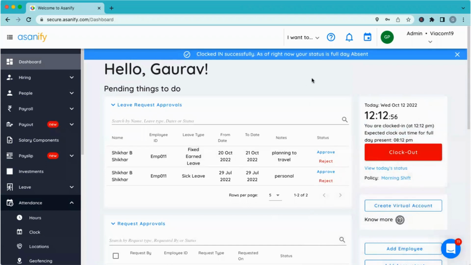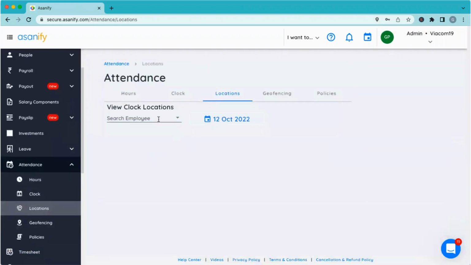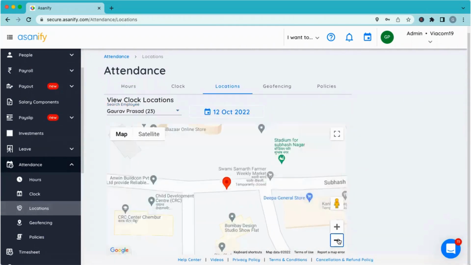Yeah. Now, another thing to notice here is when the employees do the clock in and clock out on the Asanify system or through our web app, the location also gets tracked for that employee. So let's say I have logged in just now. If I go as an admin or as a line manager of this employee, if I select this employee for a certain date, I'll be able to see the exact geo tag of where the person was when the clock in had happened.